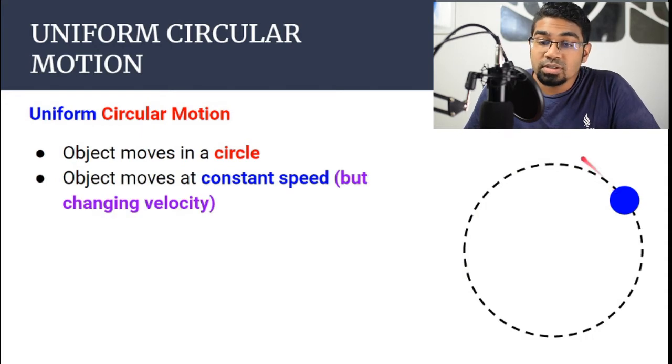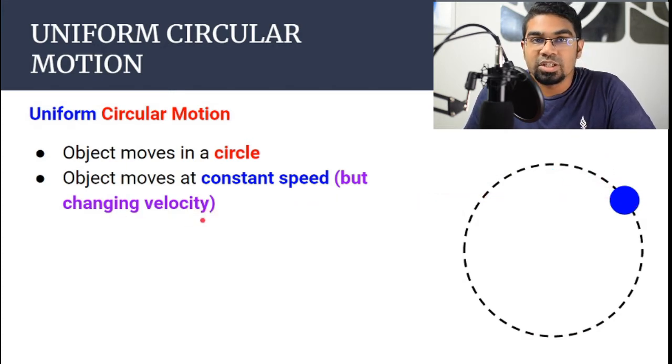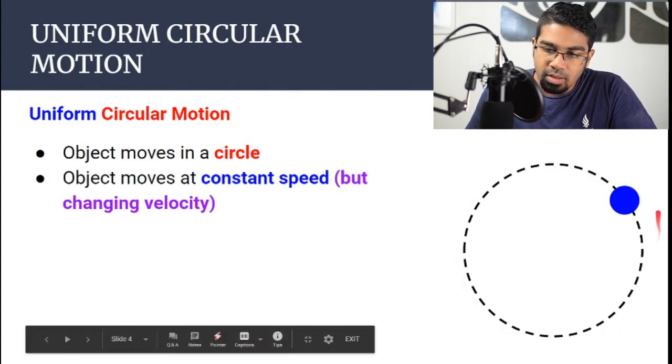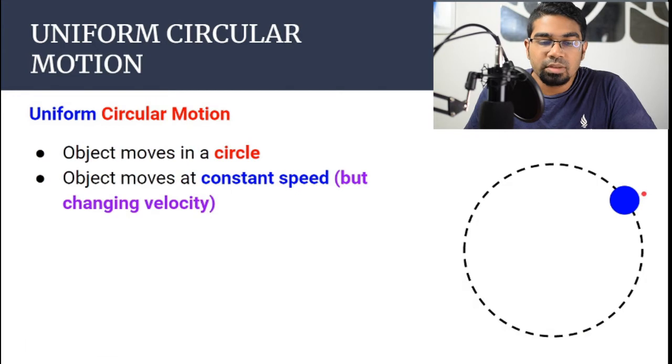However, the object is constantly changing direction. We will get into detail in a while. But if it's constantly changing direction, that means the velocity is constantly changing. So it has a uniform speed as it travels along the path, but the velocity is constantly changing because there is a change in direction.